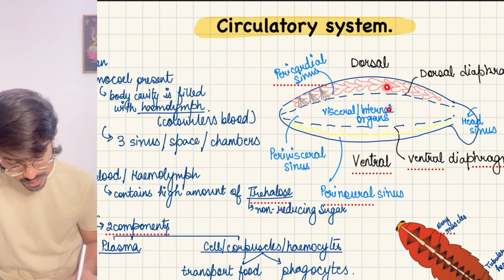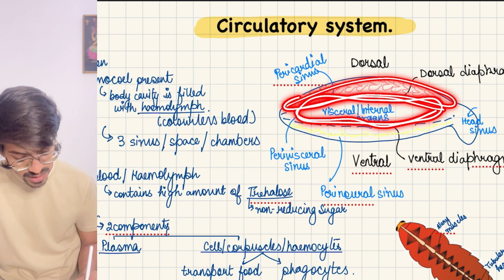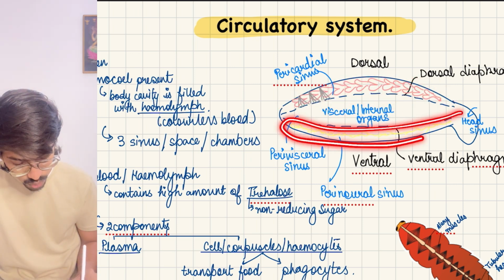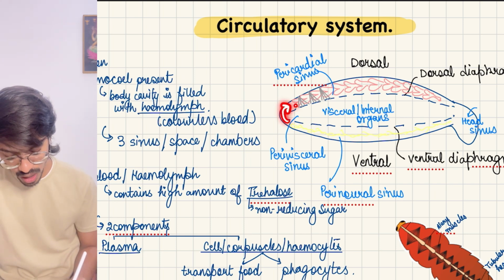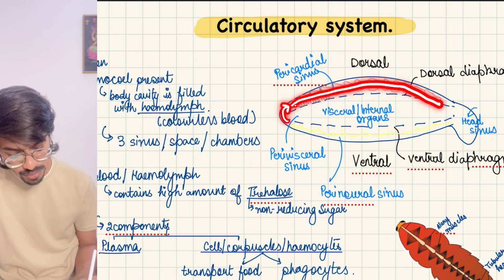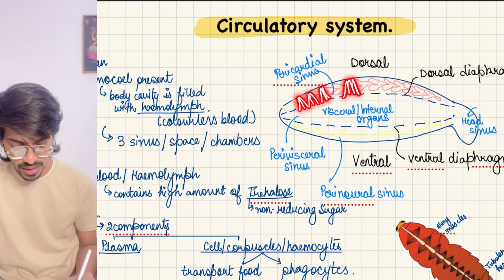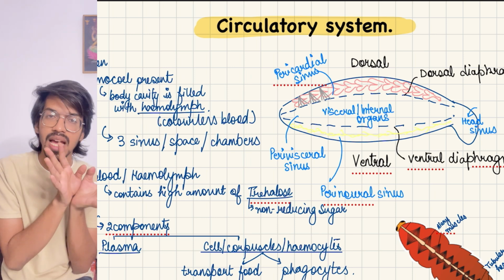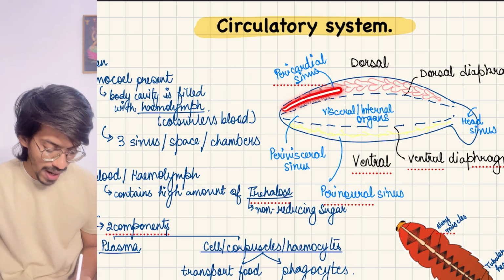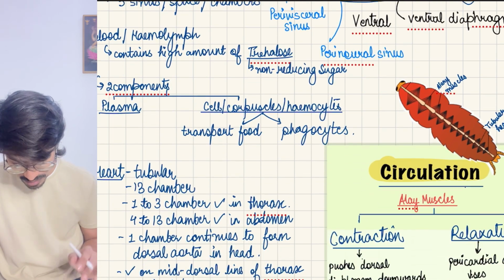Now, these are different sinuses. The first sinus is the pericardial sinus. This is where the visceral organs are present, so it is called the perivisceral sinus. And this is your perineural sinus. So the blood reaches from here into the heart. This is a 13 chambered tubular heart. There are alary muscles present around this heart. How many? 12 such muscles are present. They contract the heart. As they contract the heart, the blood is pushed from the backward towards the front sinus. From here it goes to each of the sinuses. Blood is being provided to everyone.